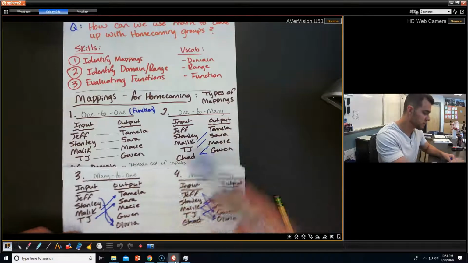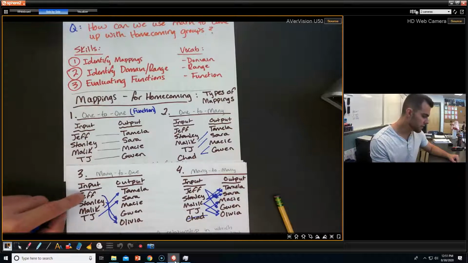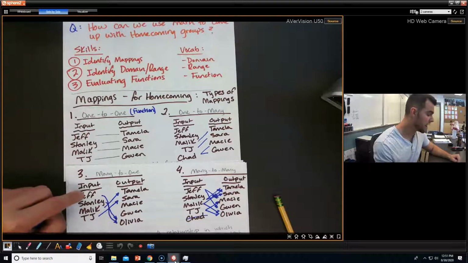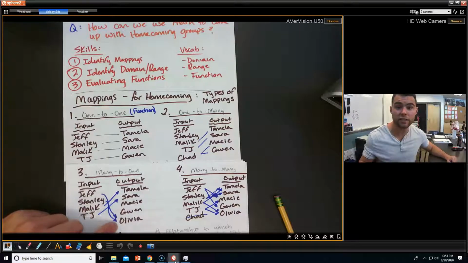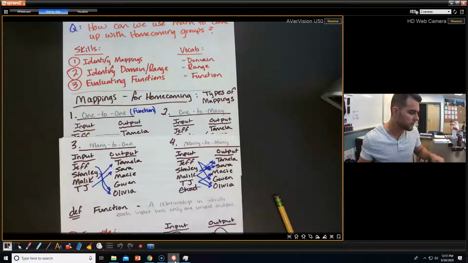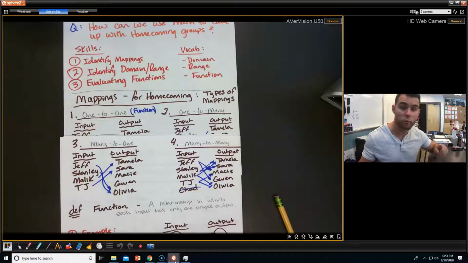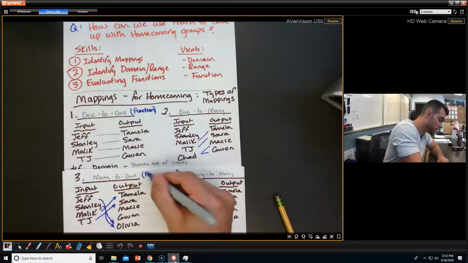Okay. What about this one? Many to one. We have Jeff, who is getting to go with Gwen. Or, I apologize, Jeff is being able to go with Olivia. And Stanley is also being able to go with Olivia. Olivia has two inputs that are linked to that one output. Based off our definition, a relationship in which each input has only one unique output, in this case, this is a function as well.